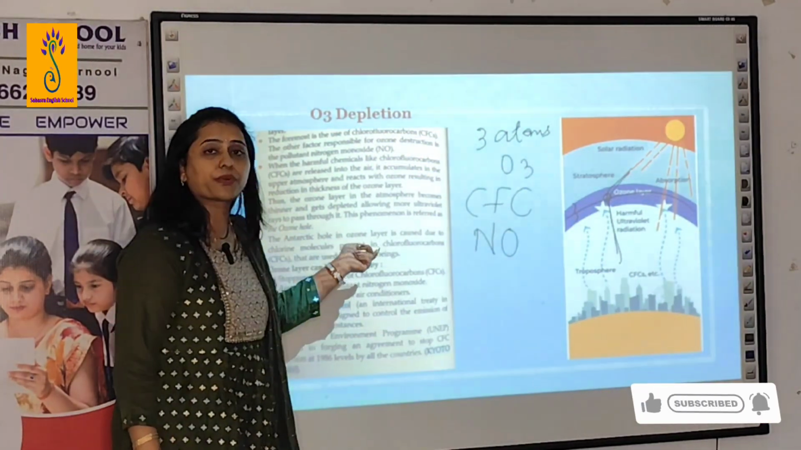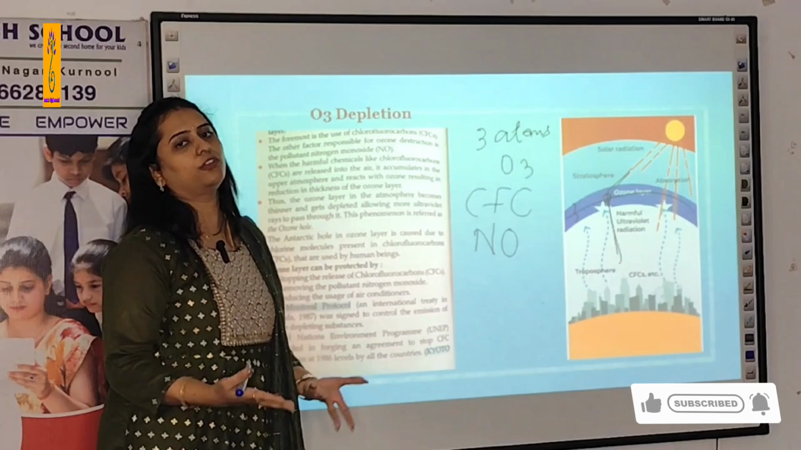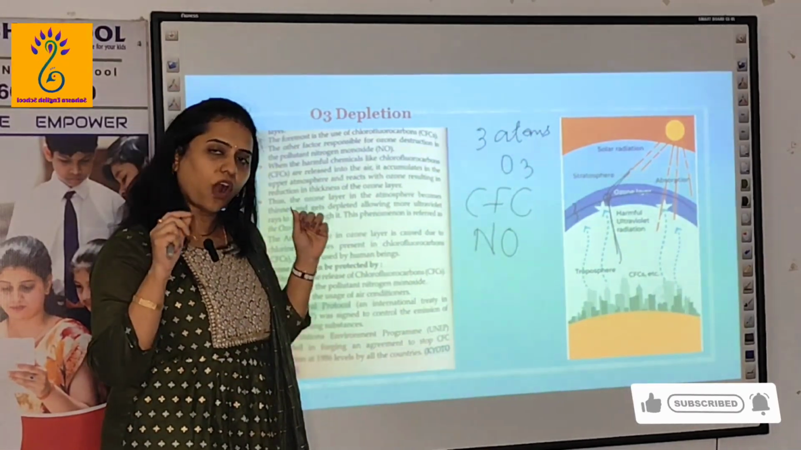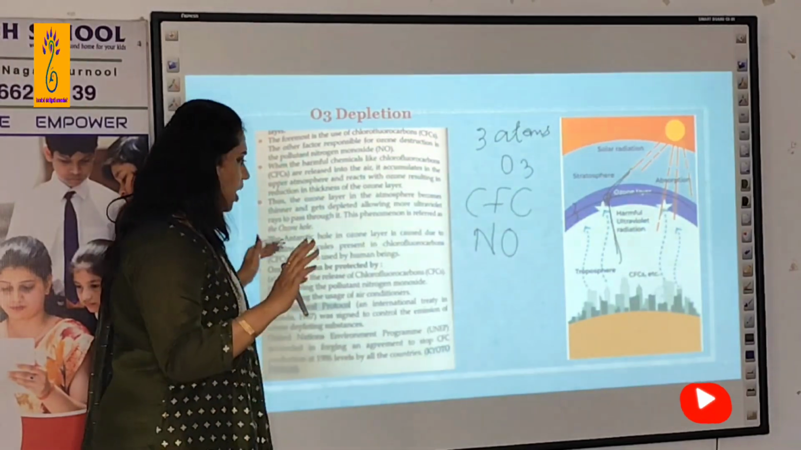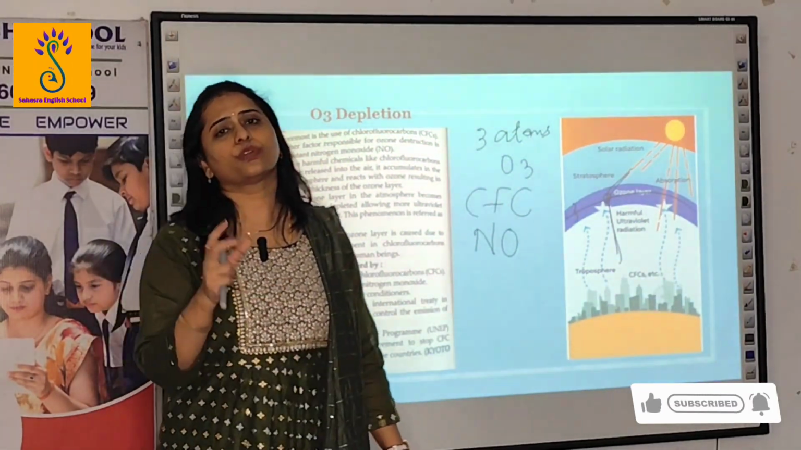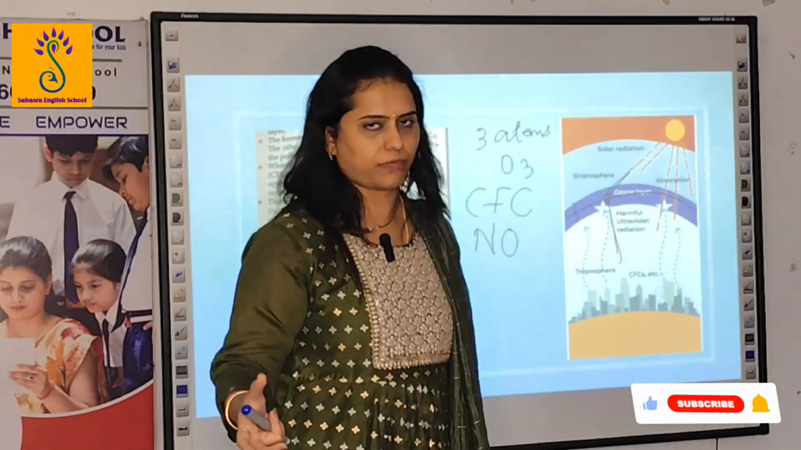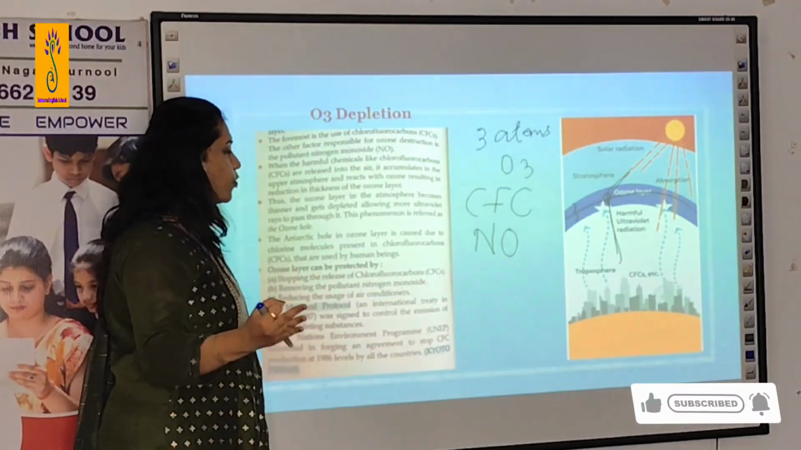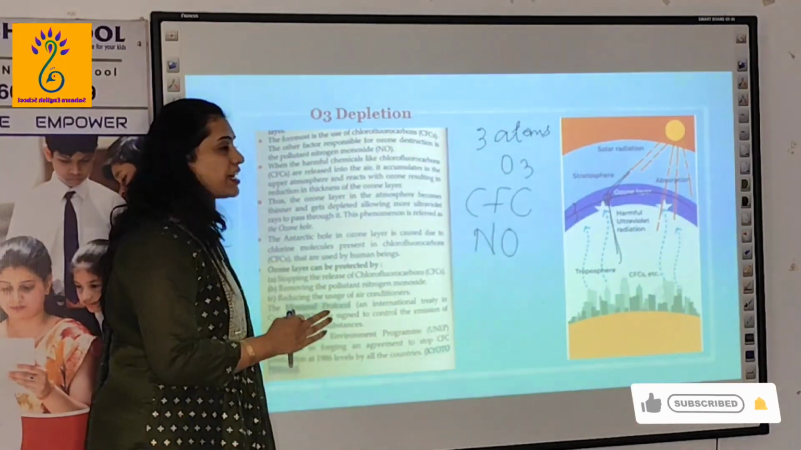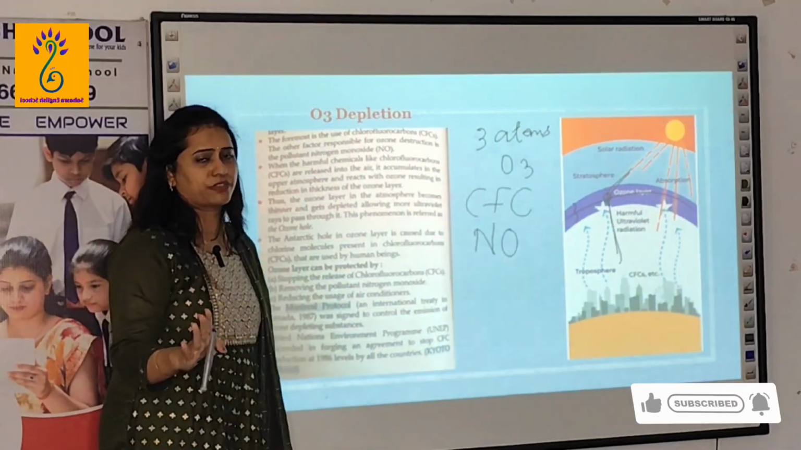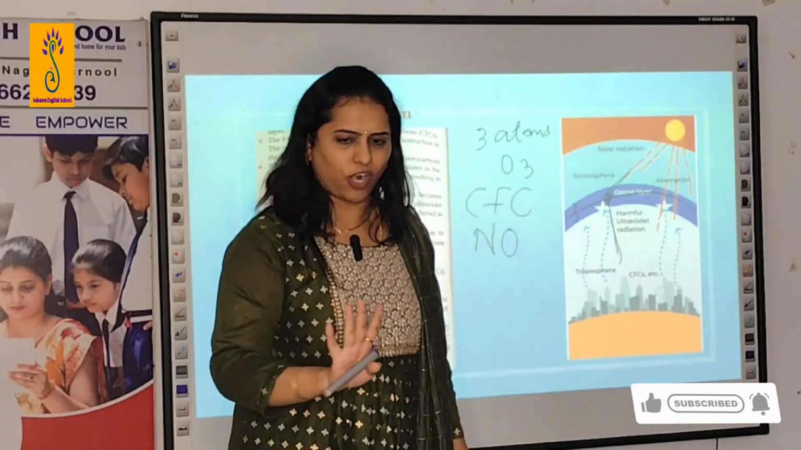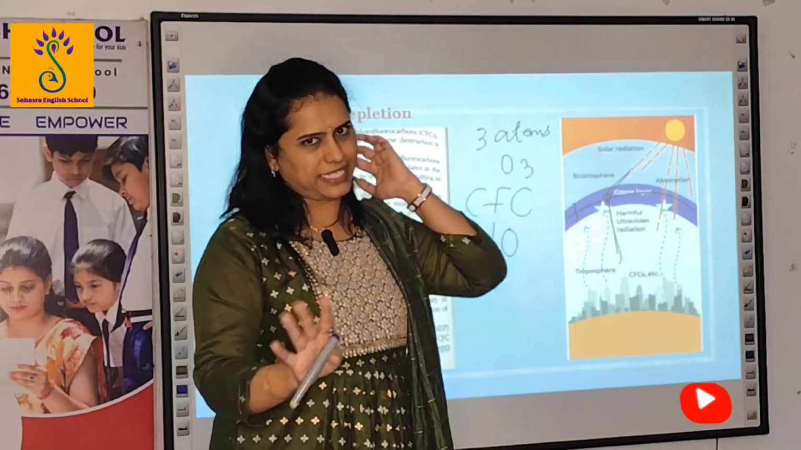What can be done to protect the ozone layer? You can't reverse it, but at least to maintain it, what can be done? Stop releasing chlorofluorocarbons, that is, don't use the gadgets which produce chlorofluorocarbons, and remove pollutants like nitrogen monoxide. Also reduce using air conditioners, because some refrigerators nowadays are not designed like that.